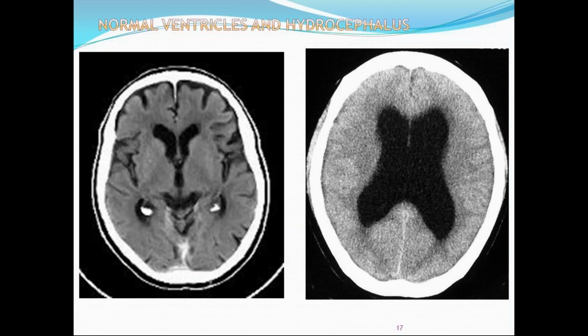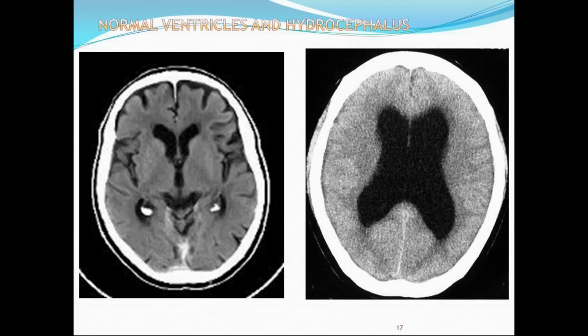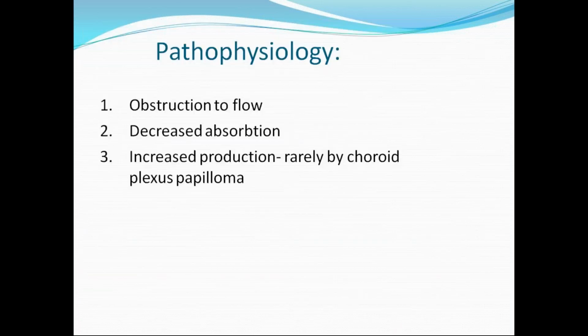This is a picture showing normal ventricles and hydrocephalus, where the enlargement of the ventricles one can appreciate. Now the pathophysiology. We already discussed there is an imbalance between either production or absorption. So it could be due to obstruction to flow, which can happen at any point, or decreased absorption, or rare entities like increased production by choroid plexus papilloma, where CSF is produced excessively.